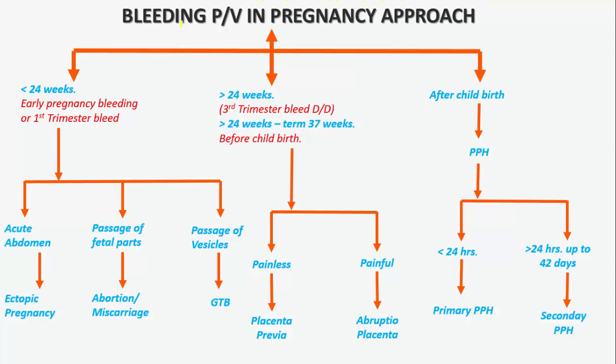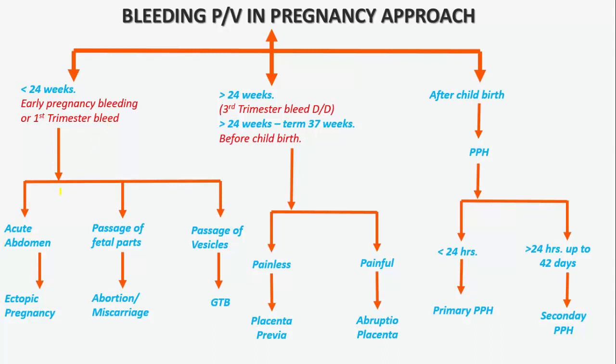This is the approach to bleeding per vaginal in pregnancy. We see if the bleeding is in less than 24-week period, in greater than 24-week period, or after childbirth. If it is less than 24-week period, it means early pregnancy bleeding or first trimester bleed. So what are the DDs?